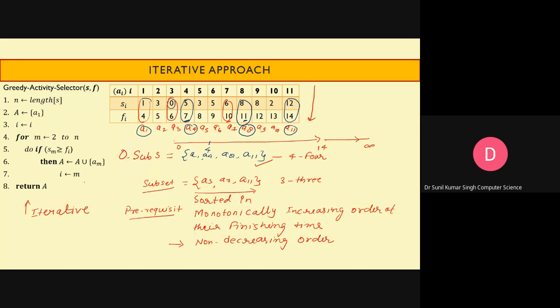So before applying this greedy activity selection algorithm, we have to sort the activities in terms of their finishing time. Either it will be monotonically increasing order or non-decreasing order, both are the same. I hope it is clear to everyone. Monotonically increasing is a mathematical term related to functions. Now look at the algorithm, how it is working. So let me erase this one.